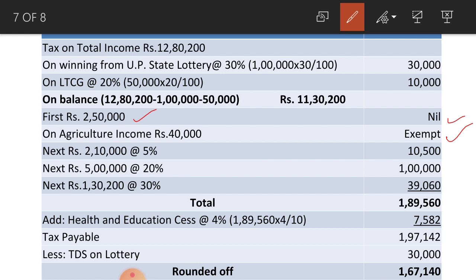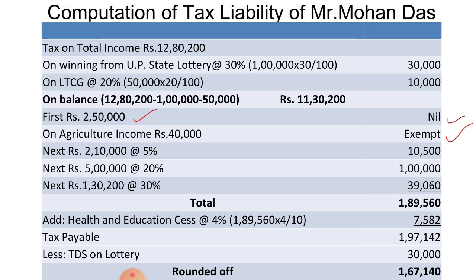So the total tax payable by him is 1,67,140. Actually it is 1,67,142. You have to round off that figure to the nearest 10 rupees, that is 1,67,140 rupees. So this is the problem relating to computation of tax liability. Let us solve some more problems in the next session. Let us stop this session here. Thank you.